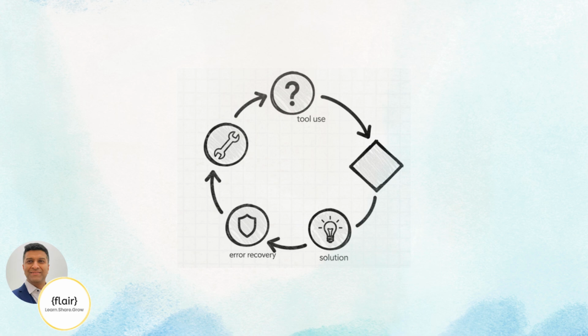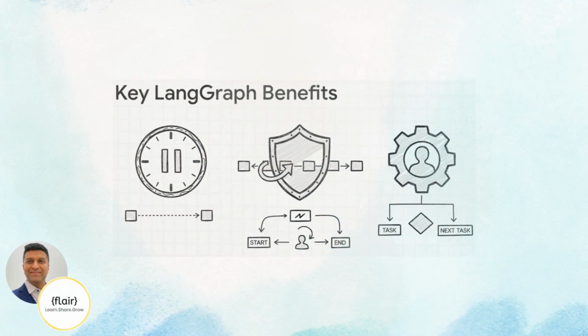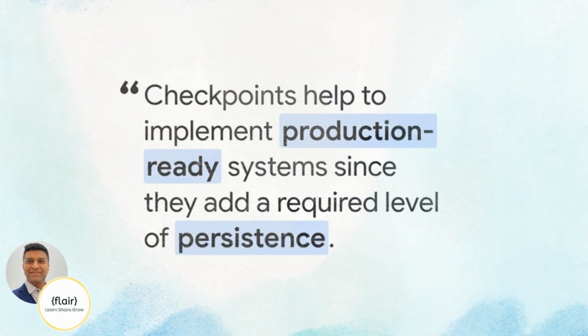And this isn't just a concept for cool demos. LangGraph's graph-based design is built for real-world, production-grade AI systems that can handle the messiness of live environments, where tasks fail, users pause, or systems crash. Features like persistence let your AI save progress and pick up later. Fault tolerance ensures one small error doesn't take down the whole system. And checkpoints, maybe the most important, let you save the graph state at any point in time. If something goes wrong, your AI just picks up where it left off, no memory loss, no resets.